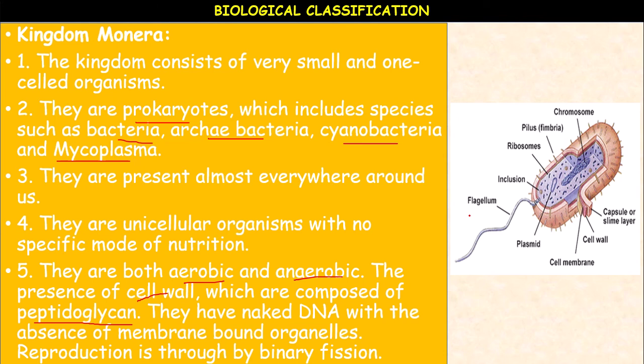Methanogens are obligate anaerobes, meaning they can live only without oxygen, not in the presence of oxygen. For example, in a biogas plant, these methanogenic bacteria, such as Methanobacterium and Methanococcus. And halophiles, these bacteria can survive as salt-loving bacteria, as they are found to live in environments with very high salt concentration.